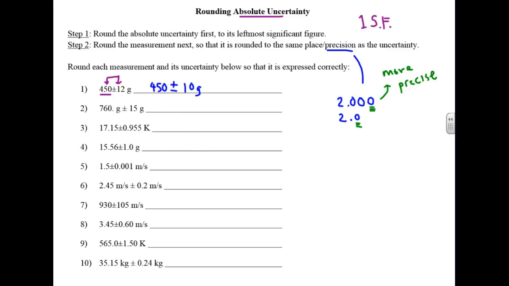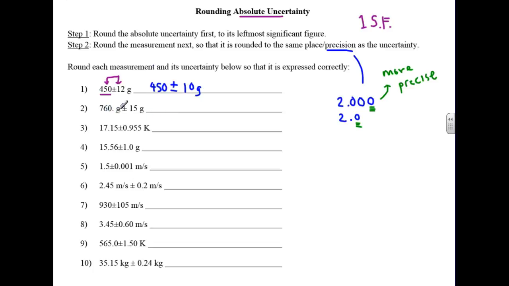Alright, here's our next one. 760. grams plus or minus 15 grams. As a result of this decimal point being here, all of these are significant figures. So currently, we have rounded this measurement to the units place, the ones place, right?